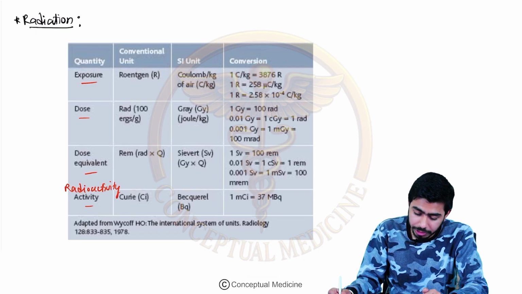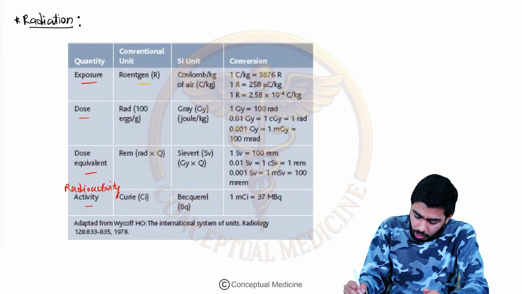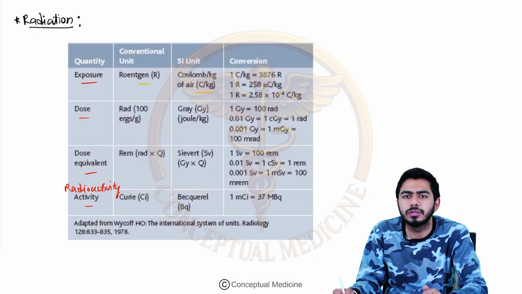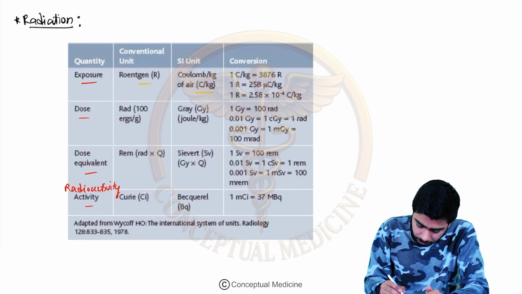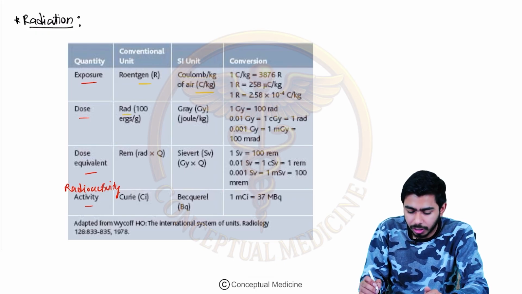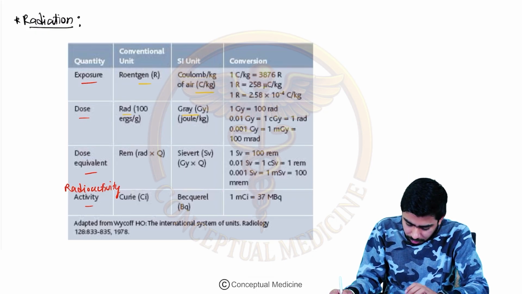If we talk about the radioactive exposure, earlier we used to talk about the Roentgen, but now we are talking about the Coulomb per kg, right? These units you must have heard about them in the radiology section as well. If you talk about the dose, it was rad earlier, but now we are using the term gray, that is the SI unit these days.